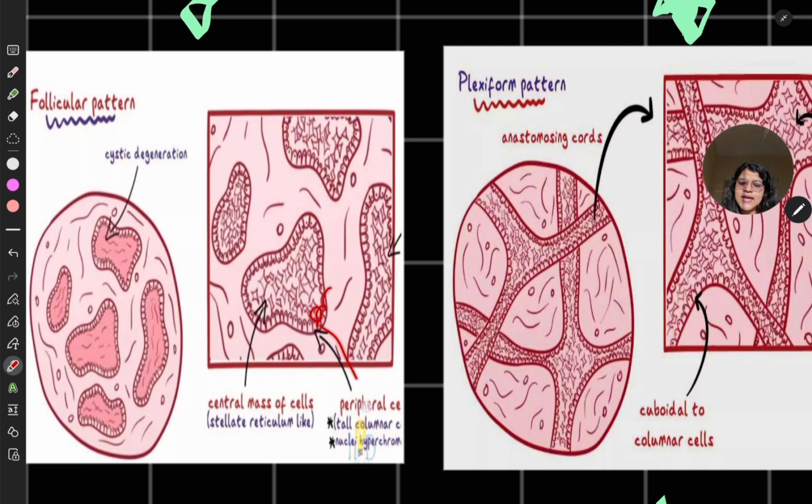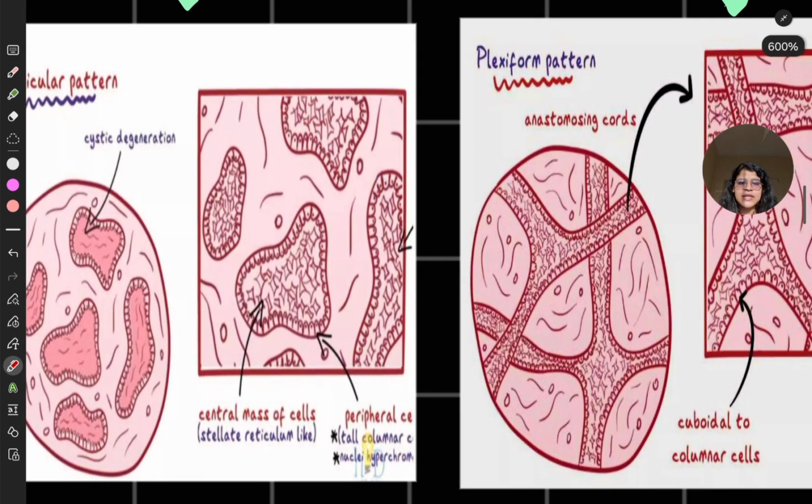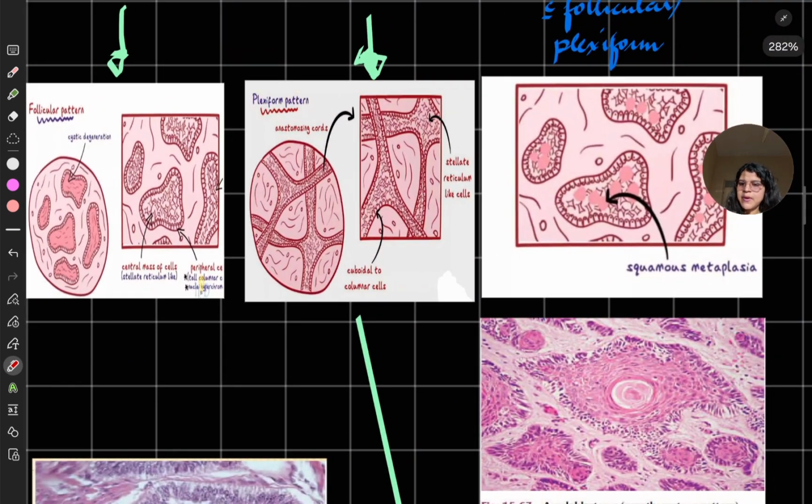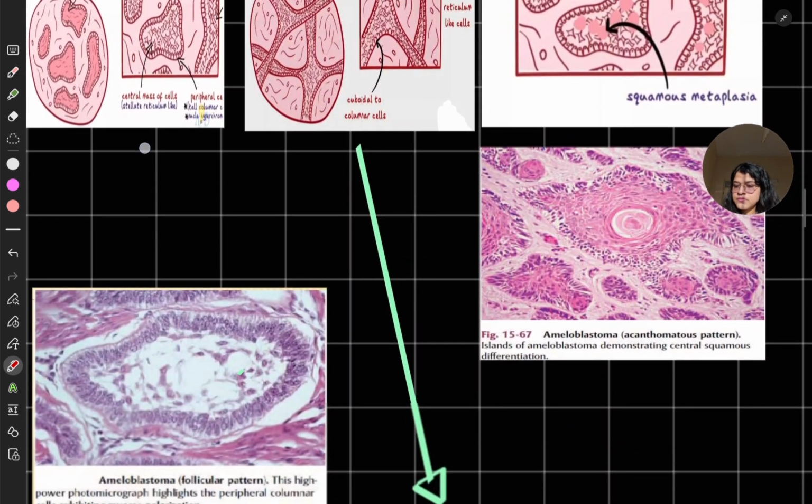These peripheral cells are tall columnar or cuboidal with hyperchromatism, and they are polarized. Can you see? The nuclei are away from the basement membrane, near the lumen. So this is about follicular.